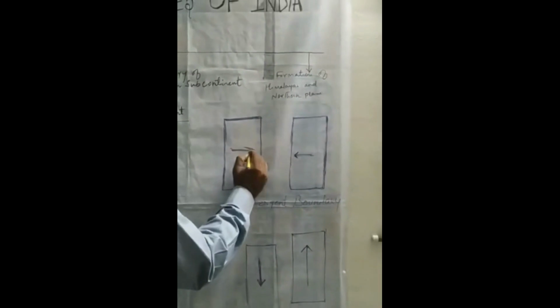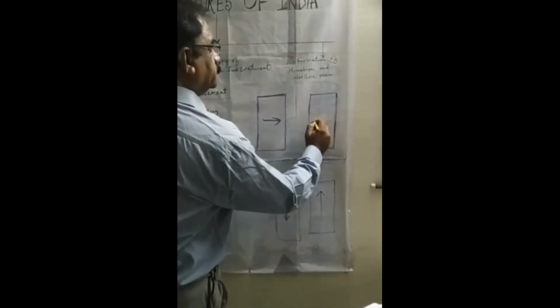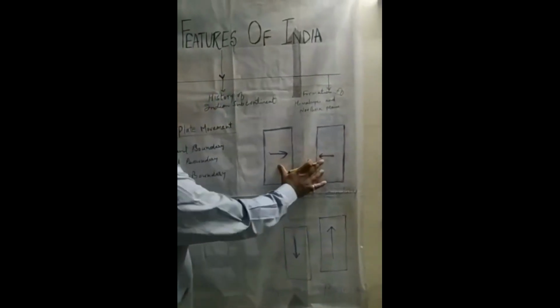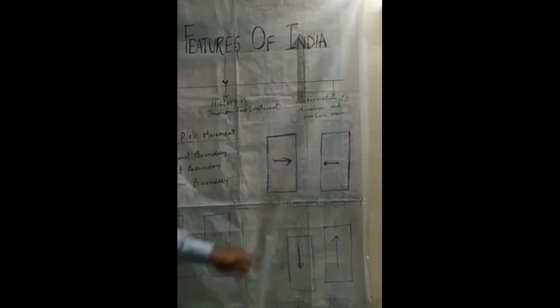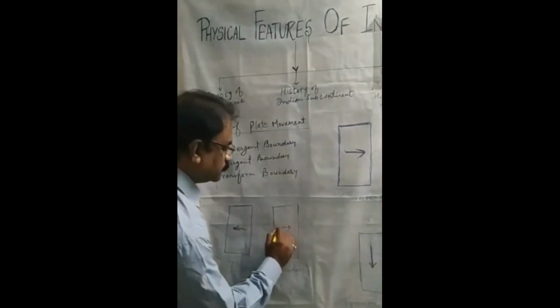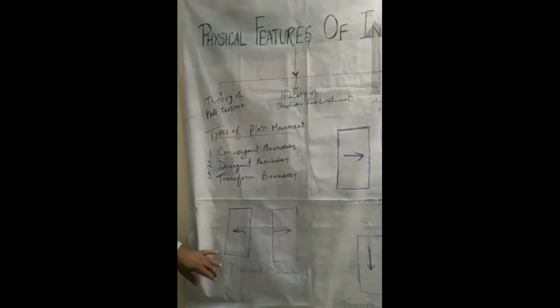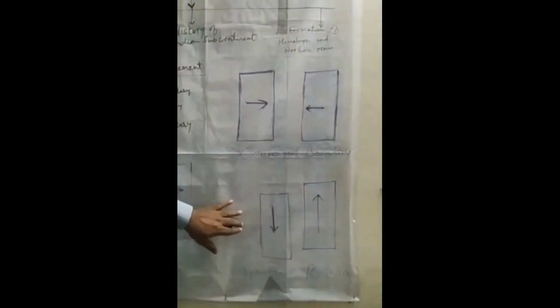These are the two plates, this is one, this is another one. When plates move away from each other, they are known as divergent boundary. And sometimes they also move horizontally, then they form transform boundaries.